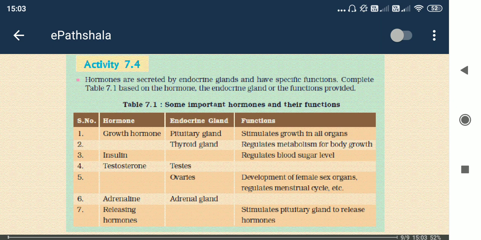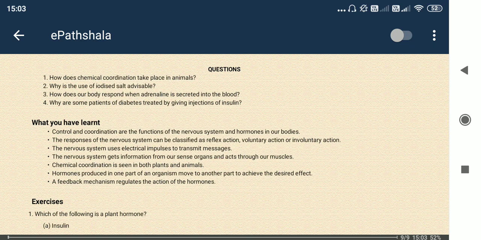Okay, so the next one is the releasing hormones. Some releasing hormones help in releasing some other hormones too. They are secreted by the hypothalamus and stimulate the pituitary gland to release hormones. So from the hypothalamus some hormones are released, and these are involved in stimulating the pituitary gland to secrete some other hormones. So you got the point, and I think this much is fine.